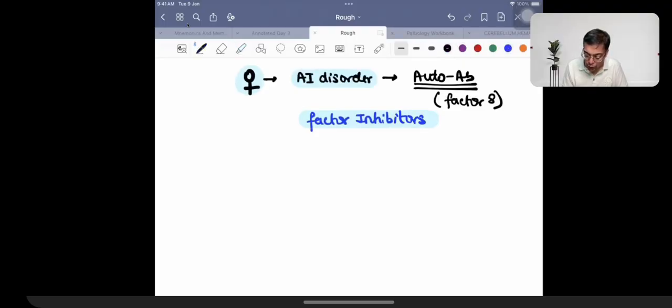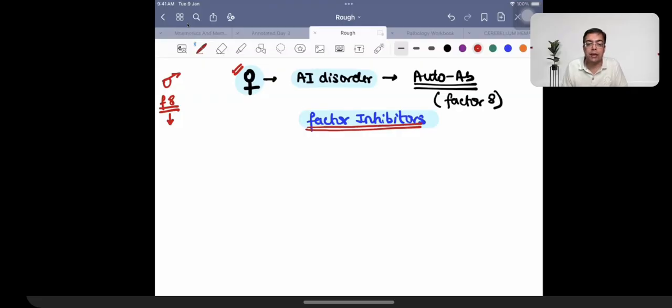It is typically more commonly seen in females who have autoantibody formation. This can also be seen in a male who has been given factor 8 repeatedly. The immune system can get activated against factor 8 coming from outside, and this can be responsible for the formation of factor inhibitors.